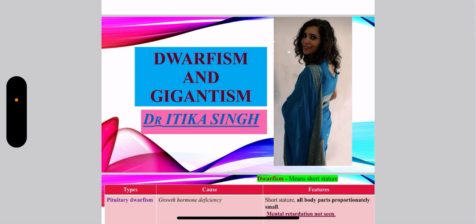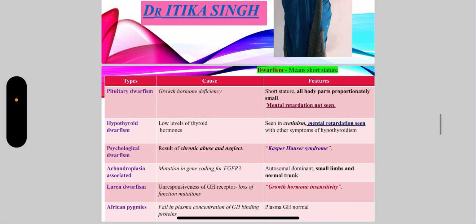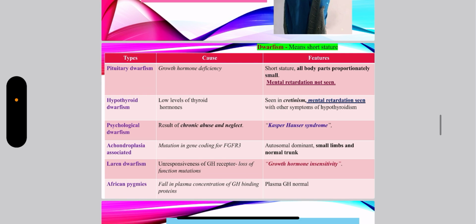Today we will talk about dwarfism and gigantism. So what is dwarfism? It basically means short stature. Now there are several types of dwarfism. First one is pituitary dwarfism, which occurs because of deficiency of growth hormone. It can occur because of panhypopituitarism, destruction of acidophilic alpha cells, isolated growth hormone deficiency, etc.